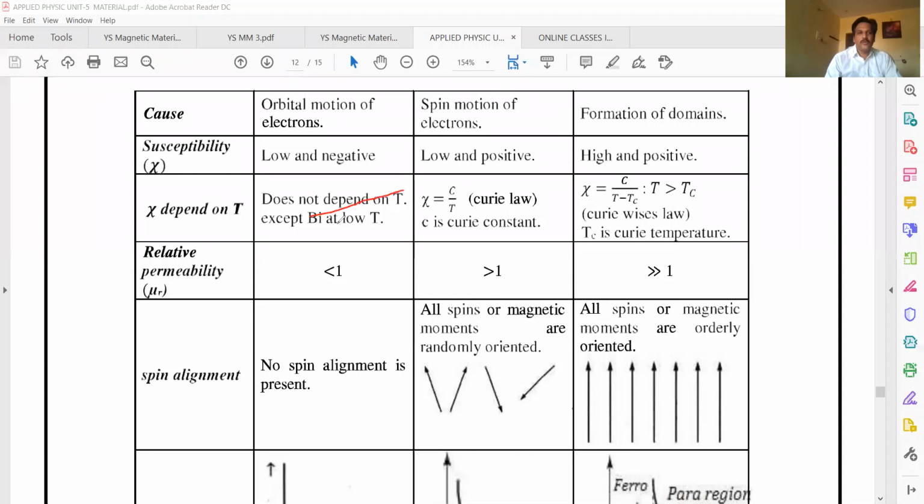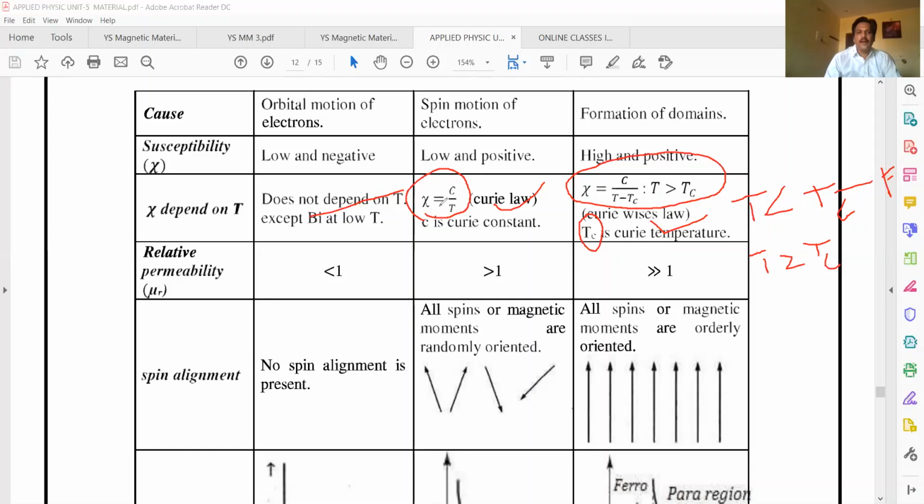For diamagnetic materials, susceptibility is independent of temperature. For paramagnetic materials, susceptibility depends on temperature, inversely proportional: chi equal to C by T. Here also it is inversely proportional to temperature, but with one special temperature, called the Curie temperature, Tc. So T less than Tc, ferromagnetic behavior. T greater than Tc, paramagnetic behavior.